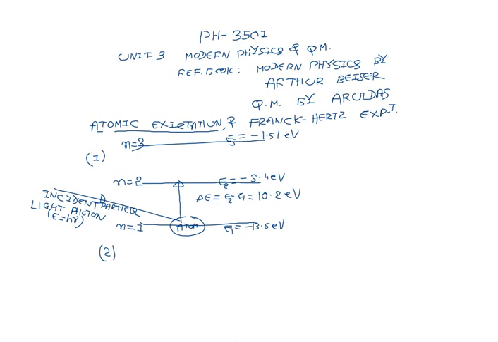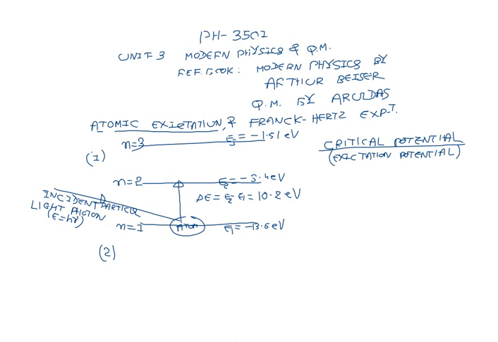The first term is critical potential. It is also known as excitation potential or resonance potential. So what is the critical potential? The Franck-Hertz experiment is basically to find the critical potential of different elements. Critical potential is defined as the minimum amount of energy required to excite the atom to a higher energy level from its ground state.